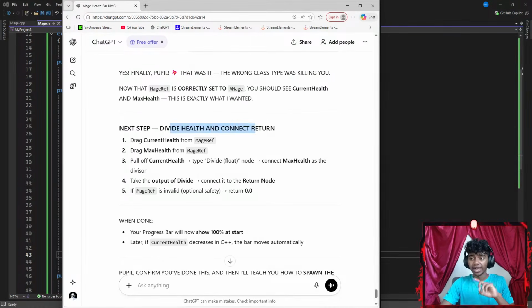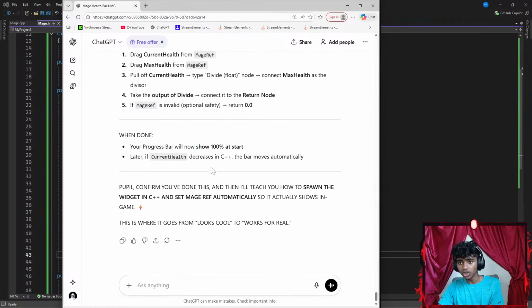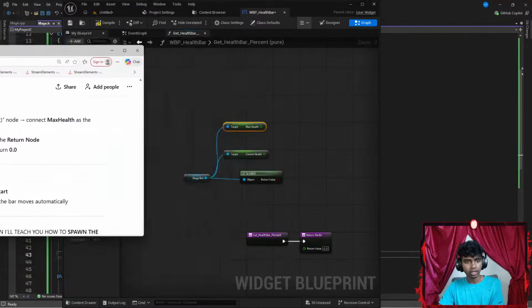Okay, next step. Health and connect return. Drag current health from mage, drag max health from mage ref, pull off current health, type divide float node, connect max health as the divisor. Take the output of the divide and connect it to the return node. If mage is invalid, return. When you're done, your progress bar will show 100% at start. Later, if current health decreases, the bar moves automatically. I see. Okay, wait, let me get this here.